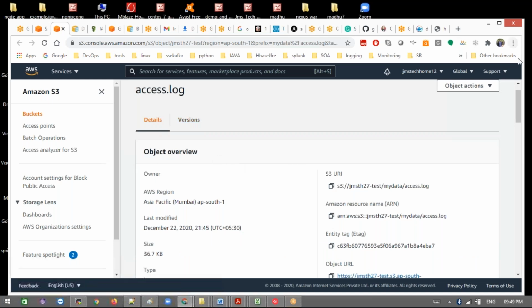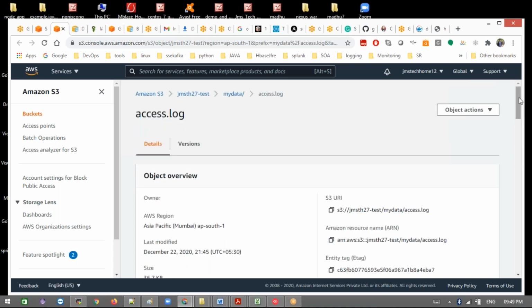Okay, I'll check this, guys. I'll check and I'll get back on this versioning stuff. Even if you delete that, we can revert back that object when you enable the version. That's something I missed out. I'll come back to this. I'll show that tomorrow.